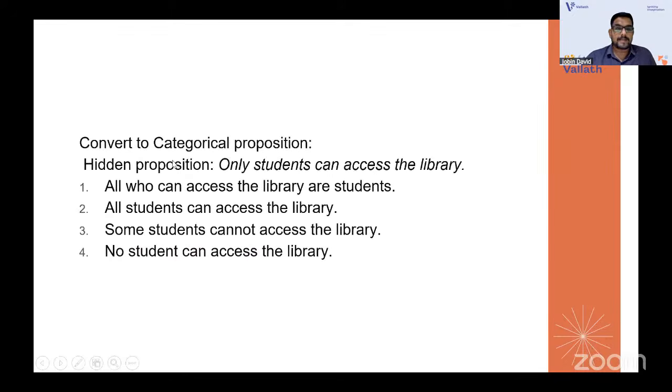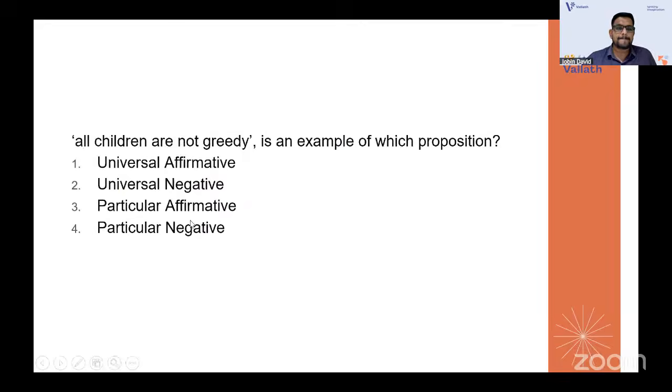You need to convert to the correct categorical proposition. The hidden proposition starts with "only": Only students can access the library. A statement starting with "only" can be converted to an A type, that means an "all" type. But the problem is the word "only", so you need to interchange the subject and predicate when you convert. So here, "All who can access the library are students" will be the right option, because you need to interchange the subject and predicate for "only". It is a special case.